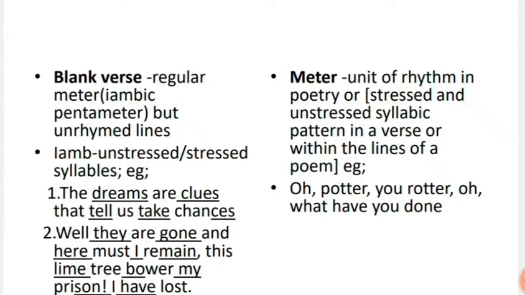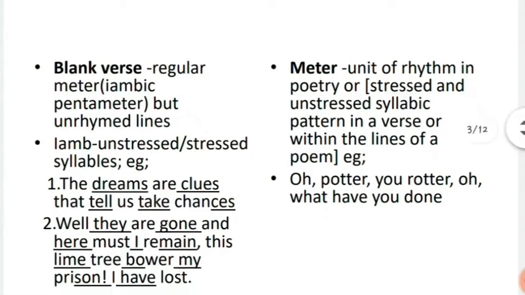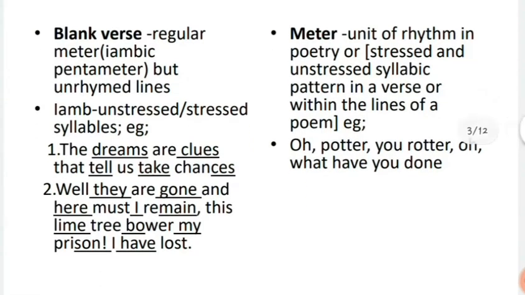Here the underlined words are stressed syllables like dreams, clues, tell, take. Let's take another example. Well, they are gone and here must I remain. This lime tree bower my prison I have lost. So the stressed syllables are they, gone, here and so on.